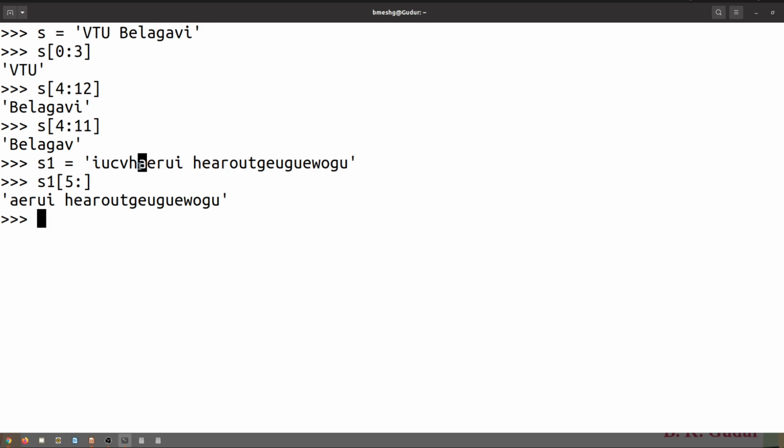It started with this and it has printed up to the last. Dear students, you can omit either the first or the last, meaning the second index, in a slice operator. If you omit the first index, it will start from the beginning. If you omit the second index, it will go up to the end. Hope this is clear to all of you, dear students.